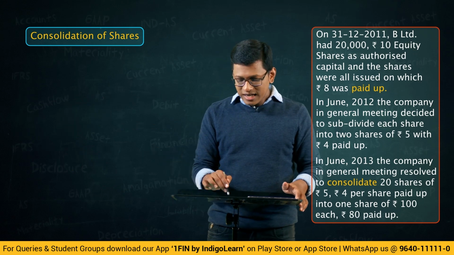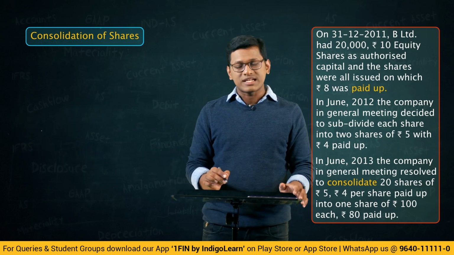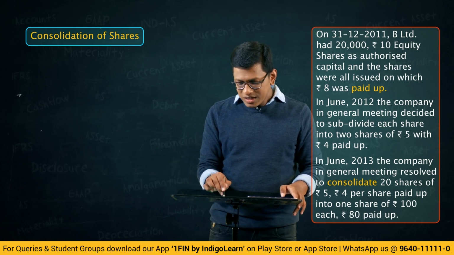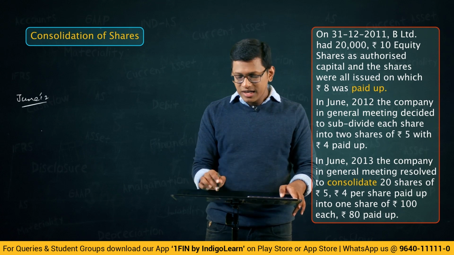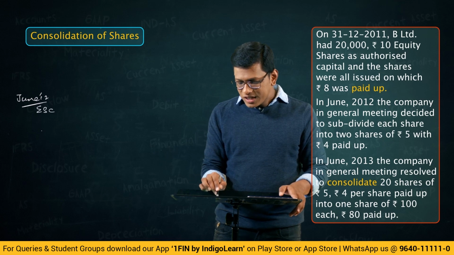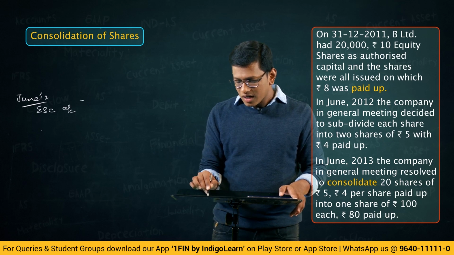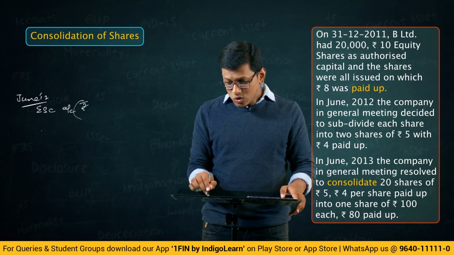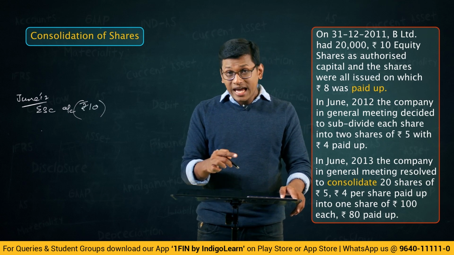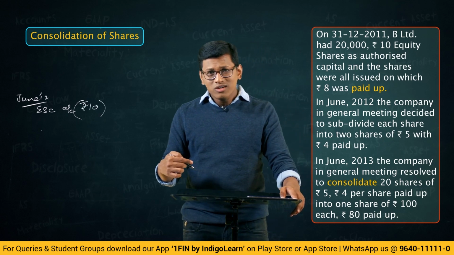We have to pass journal entries for splitting of shares. When did the splitting of shares happen? In June of 2012, shares got split, right? What is the journal entry for that? Equity share capital account. Now, what was the face value of those shares? 10 rupees face value became 2 rupees face value, correct?